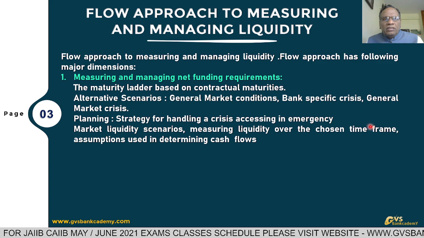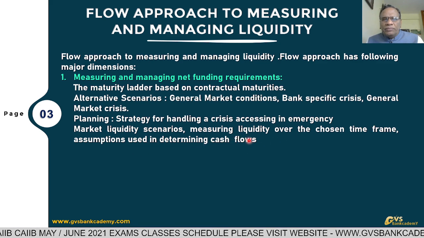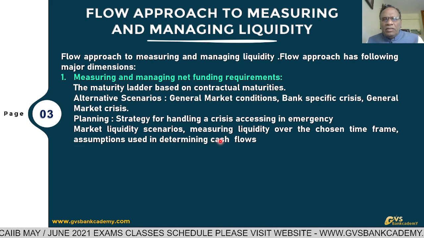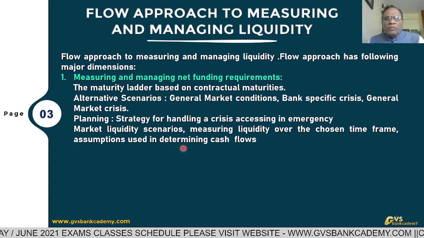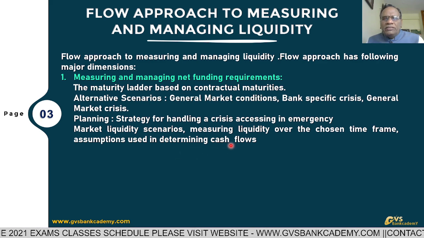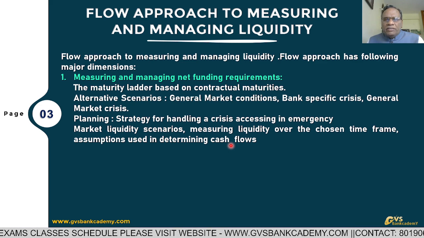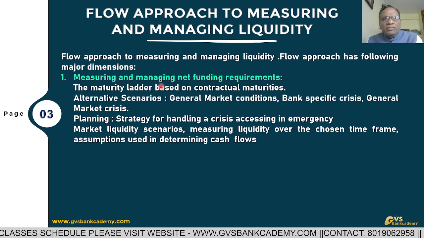That is it. Then, assumptions used in determining cash flows. Normally cash inflows to the bank, the major one is deposits, fresh deposits, or recoveries from advances. That is it.